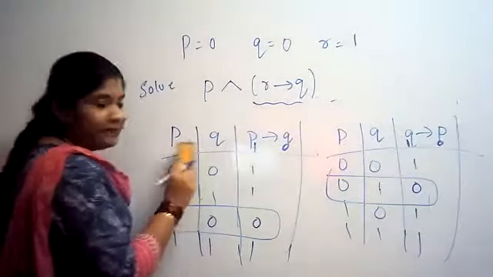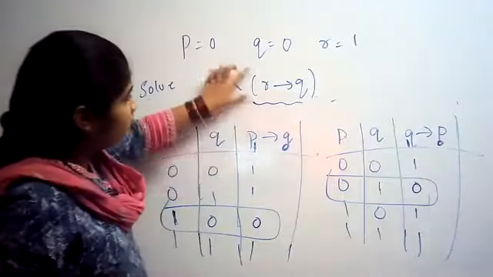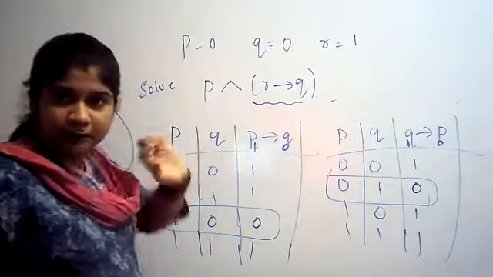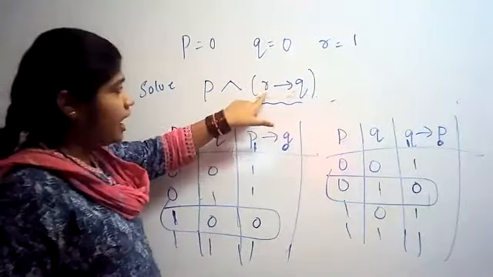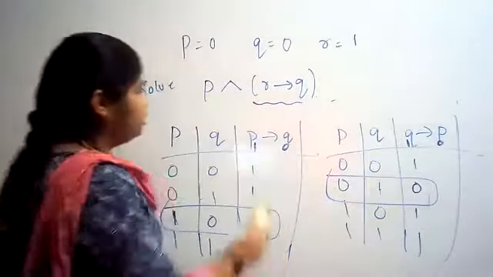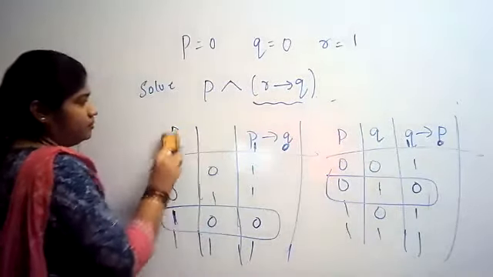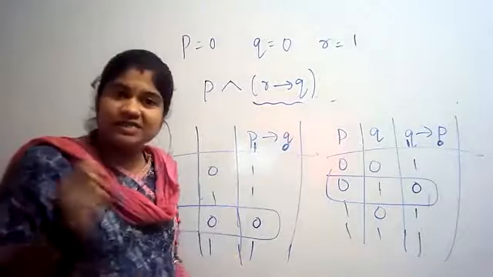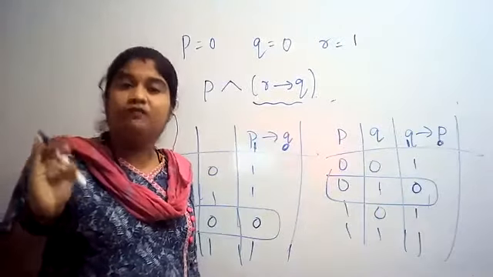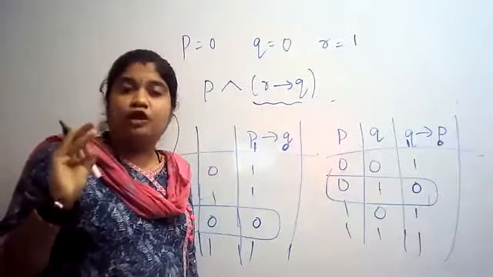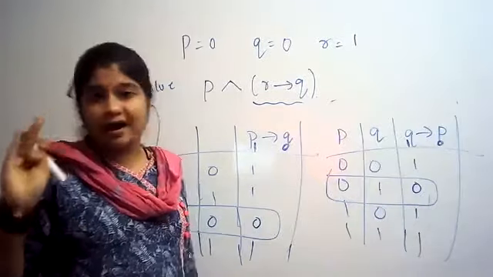Now I will replace the names. In the problem, leave P, I don't want P. I want R and Q here. See here, whether we have Q first or R first: P, Q, R. Q first, R second.